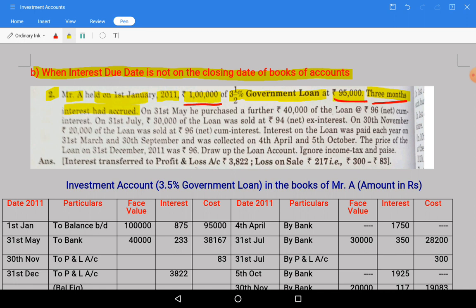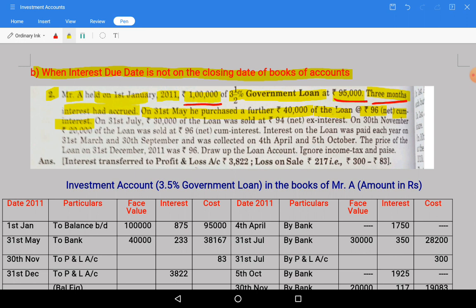If there is a difference between the interest due date and closing date of books, then on 31st May he purchased a further rupees 40,000 of the loan at rupees 98 net, meaning after brokerage and everything, cum interest.